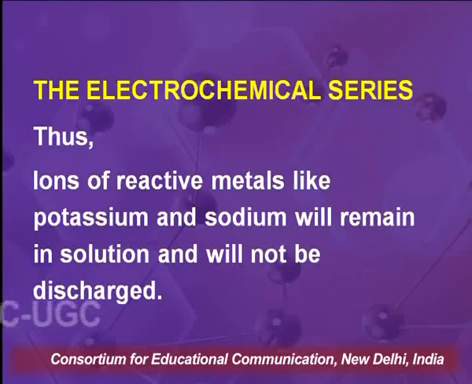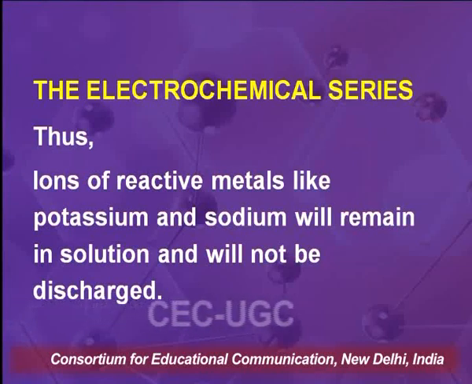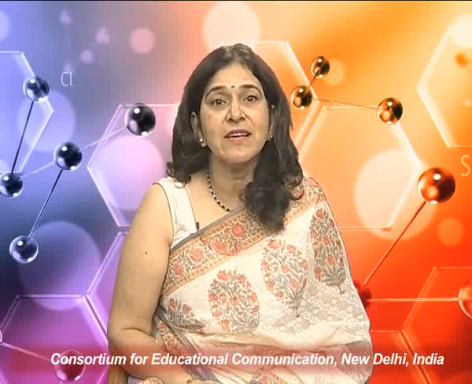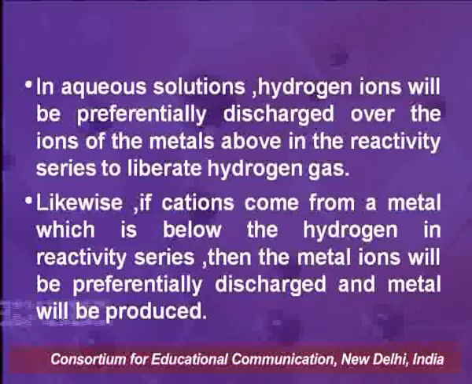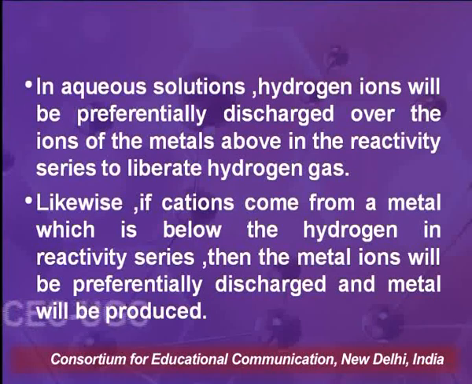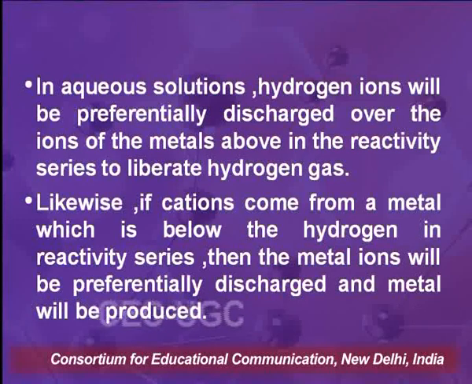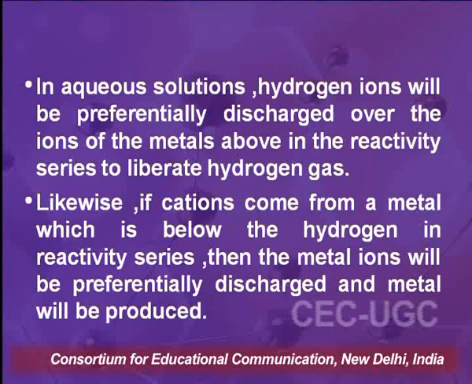Thus, ions of reactive metals like potassium and sodium will remain in solution and will not be discharged. In aqueous solutions, hydrogen ions will be preferentially discharged over the ions of the metals above it in the reactivity series to liberate hydrogen gas. Likewise, if cations come from a metal which is below hydrogen in the reactivity series, the metal ions will be preferentially discharged and metal will be produced.